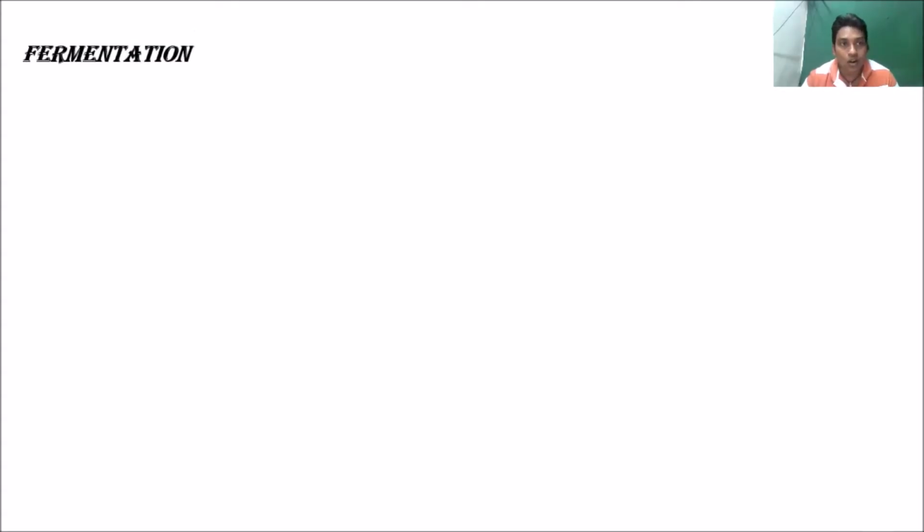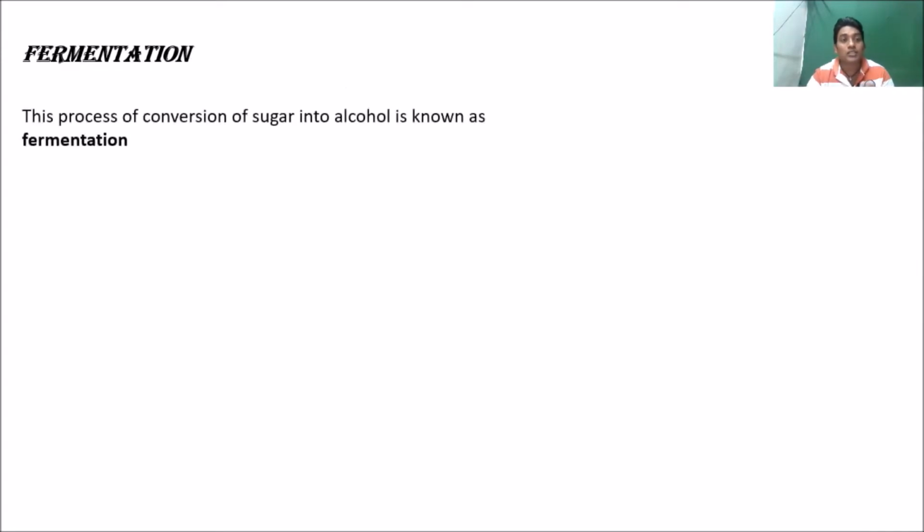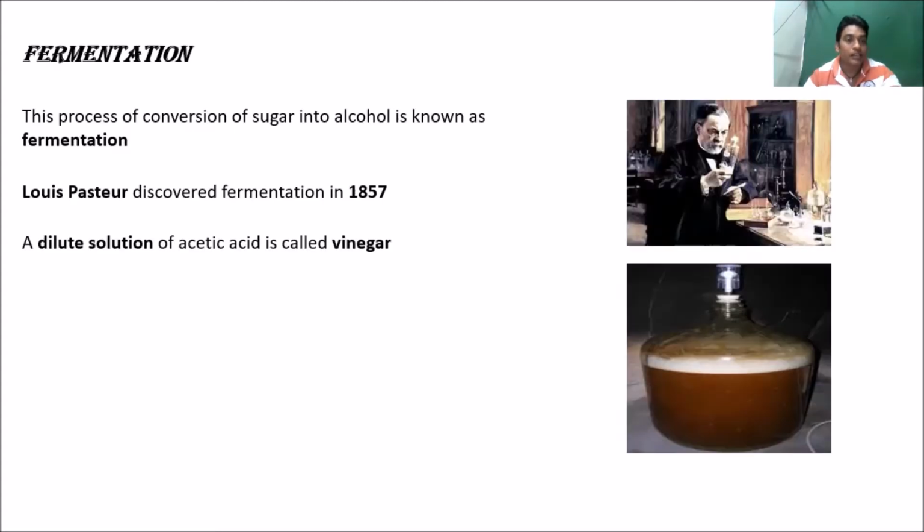Fermentation process. What is fermentation? The process of conversion of sugar into alcohol is known as fermentation. So we can define fermentation as the process which converts sugar into alcohol. And who discovered fermentation? Fermentation was discovered by Louis Pasteur in the year 1857.